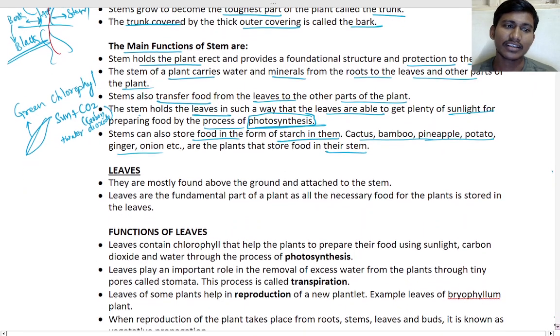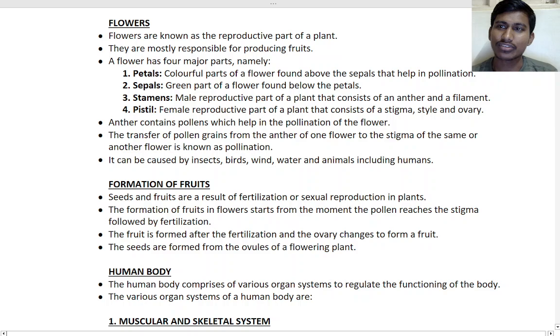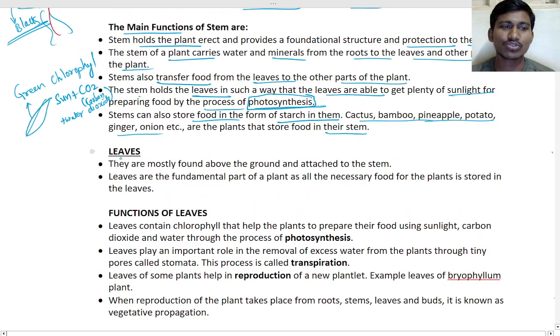So next is leaves. You know leaves. You have seen so many leaves on different plants, isn't it? They will be mainly green. Leaves will be green because of the chlorophyll, which is required for photosynthesis, isn't it? They are mostly found above the ground, attached to the stem.